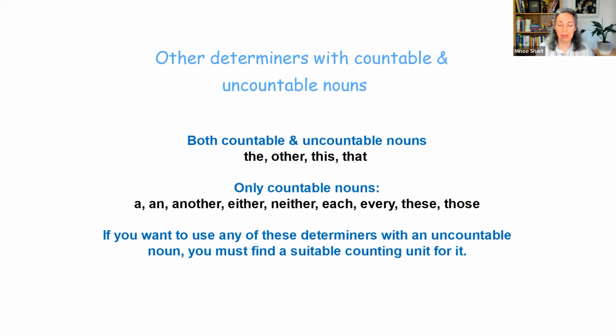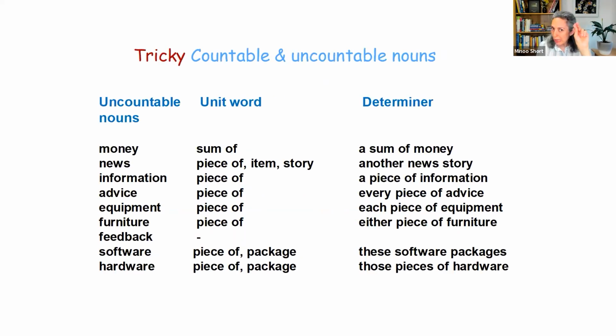So what I've done, in the last slide, is for the tricky uncountable nouns that we saw in a previous list, I've listed here the unit word you can use for them. So for money, you can use a sum of. So you can't say a money, but you can say a sum of money if you want to make it one unit, right? News, we've got 3 options here.